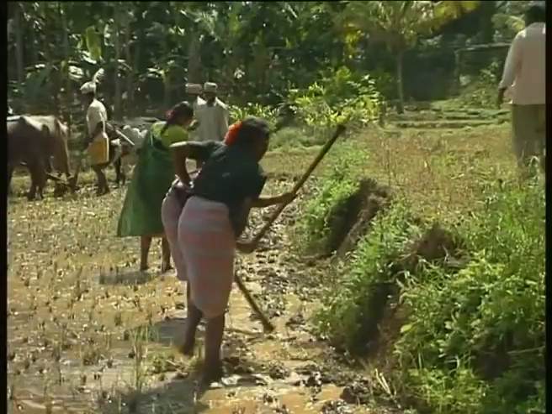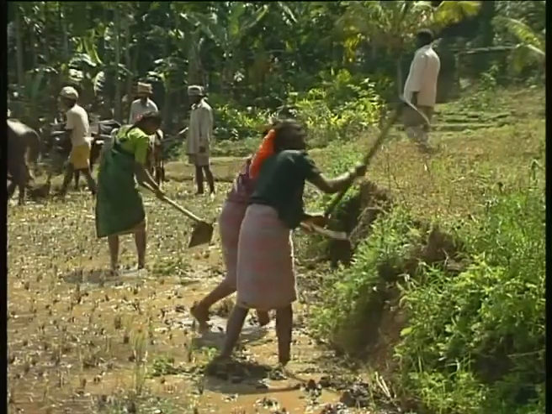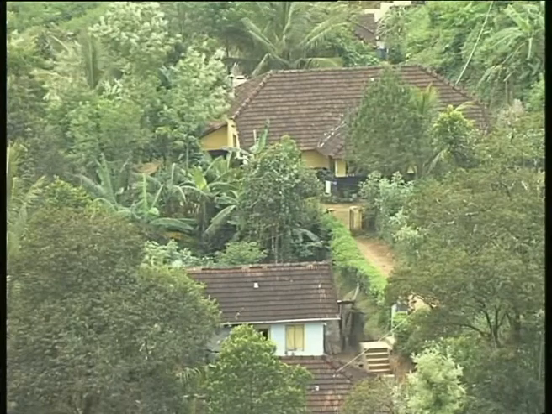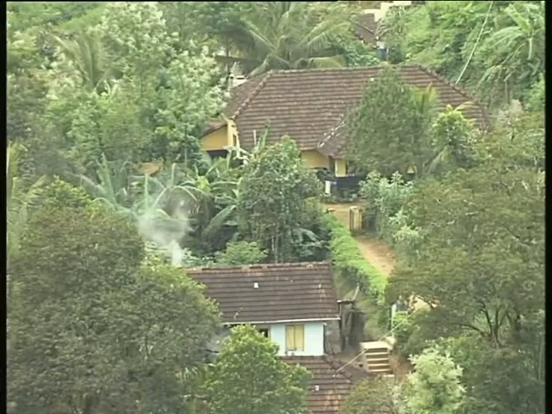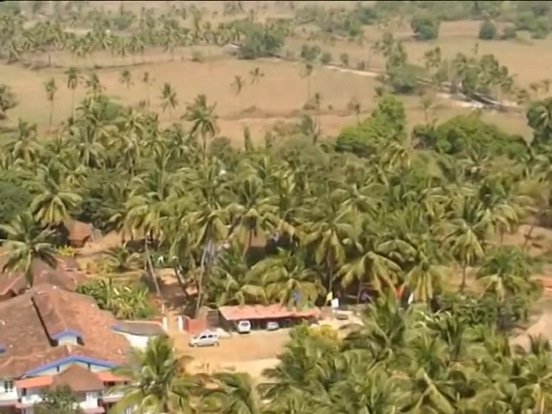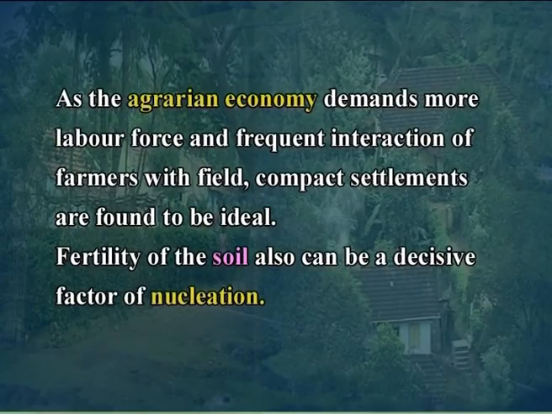In a rural economy, as we studied earlier, agriculture is the most prominent activity of the people. In order to avoid the wastage of cultivable land, people settle together very closely. Here, most of the settlements are built in the center of the agricultural land itself. As the agrarian economy demands more labor force and more frequent interaction of farmers with the field, compact settlements are found to be most ideal.